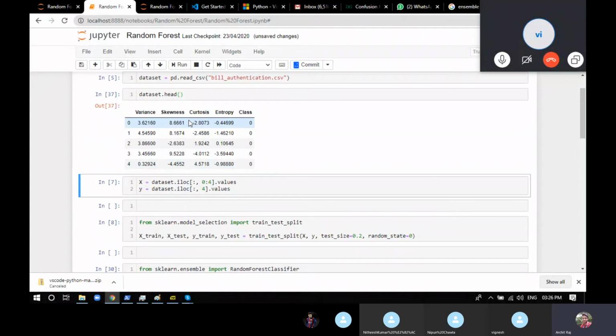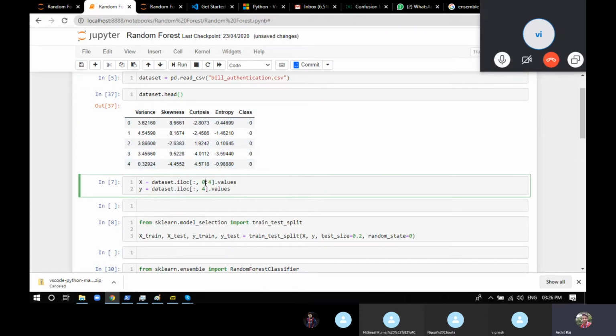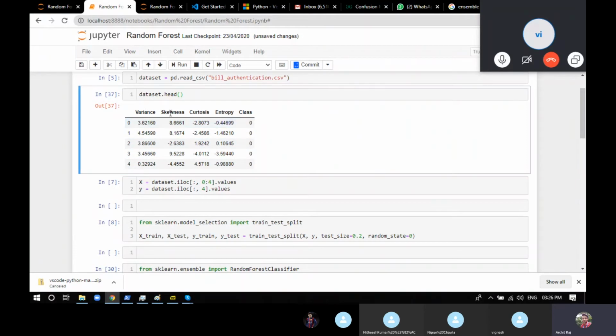Now what we have to do is divide it into the training and the testing data set. How to do it? You know the training data set will be variance, skewness, kurtosis, and entropy, and the classification will be this particular number. For the training data set, we will have dataset.iloc, all number of rows, and from 0 to 4. So 0, 1, 2, 3, 4.